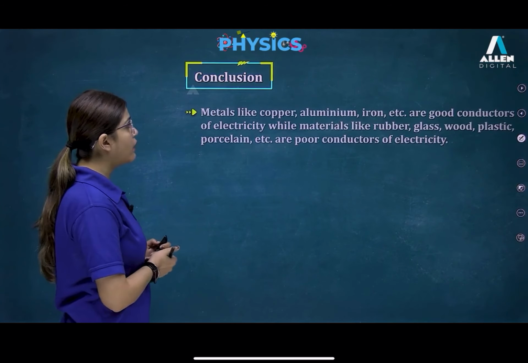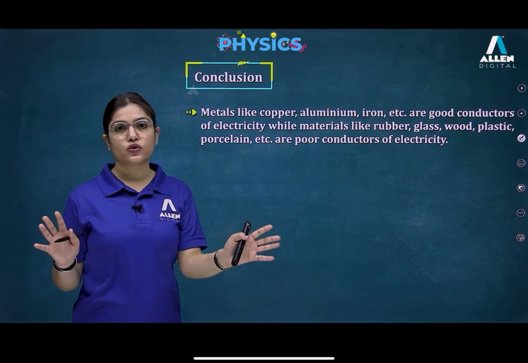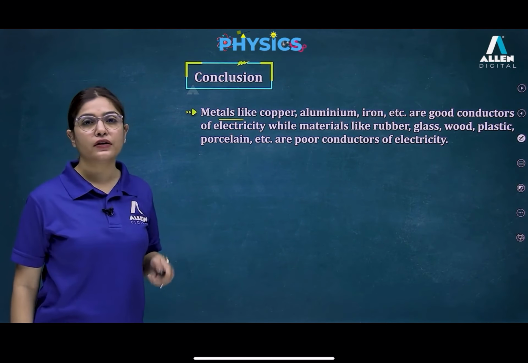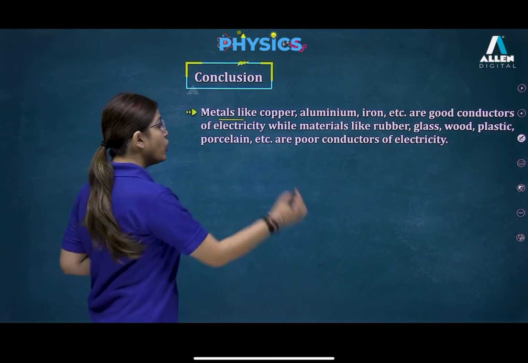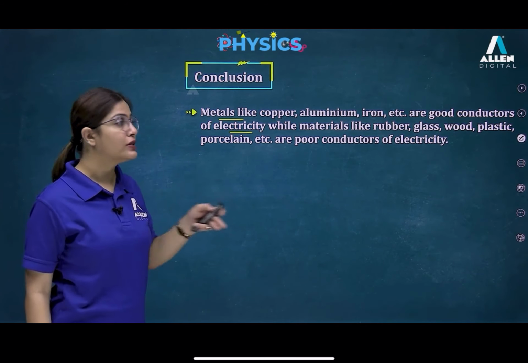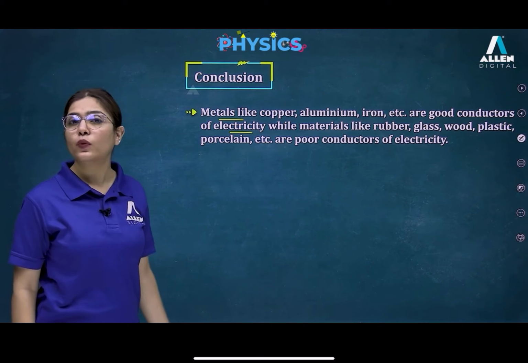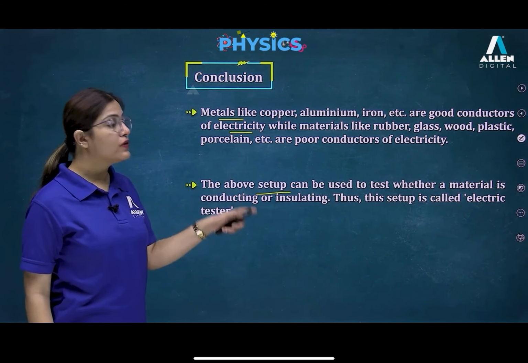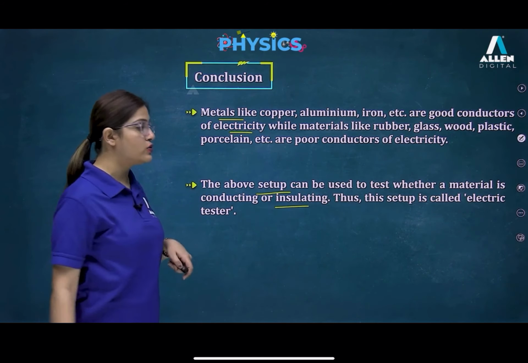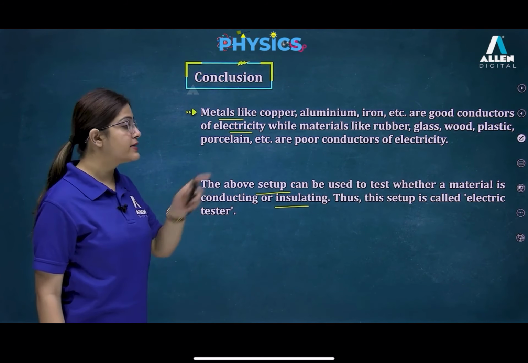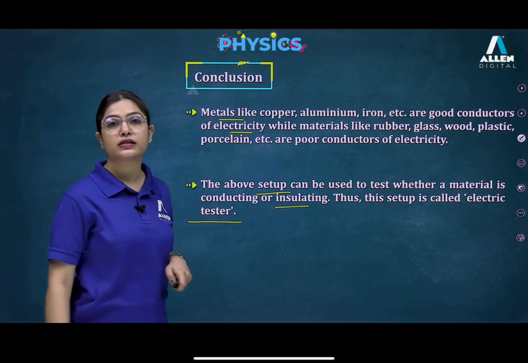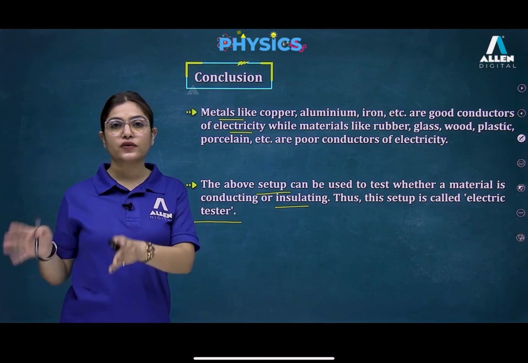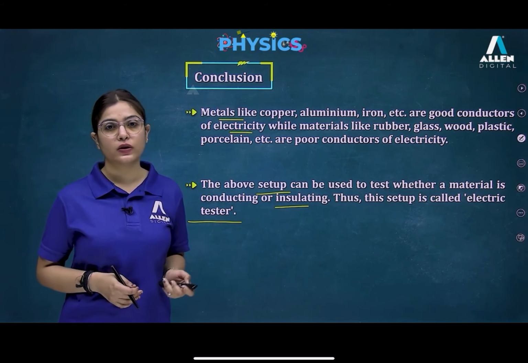Next, let's see what we have. Since we just performed an activity, obviously we have the final conclusion. Metals like copper, aluminium, iron, etc. are good conductors of electricity, while materials like rubber, wood, glass, plastic, porcelain are poor conductors of electricity. The above setup can be used to test whether a material is conducting or insulating. That is the reason this setup is called an electric tester. By just performing this activity, you can find out which one is conducting and which one is insulating.